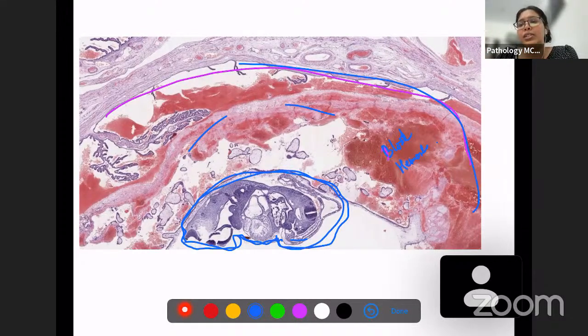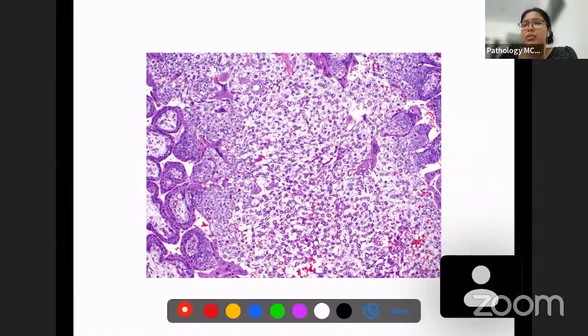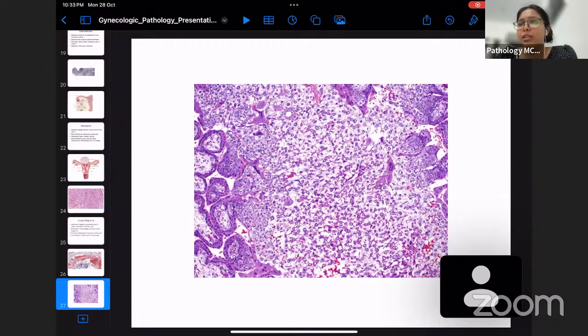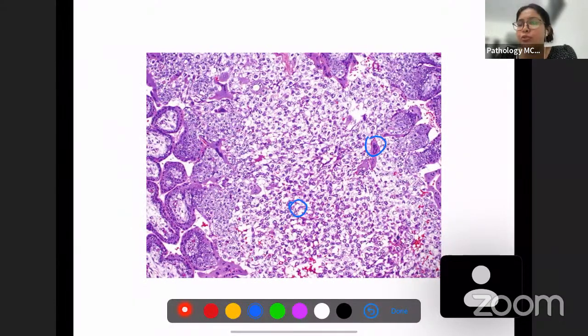In early stages, you won't see so much of a development, but you will see these structures. These structures are known as villi. These are those structures which have been zoomed in. So these structures are villi. You will see villi as well as trophoblasts. Trophoblasts are these structures.